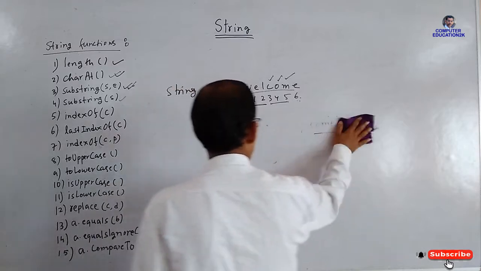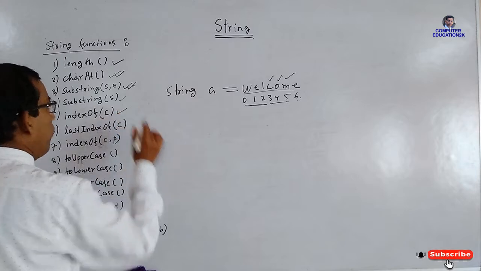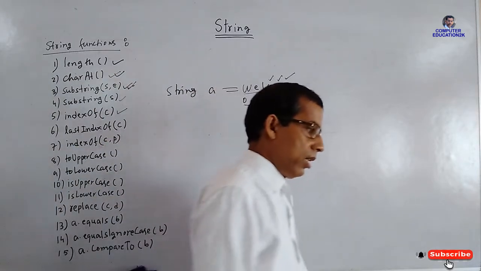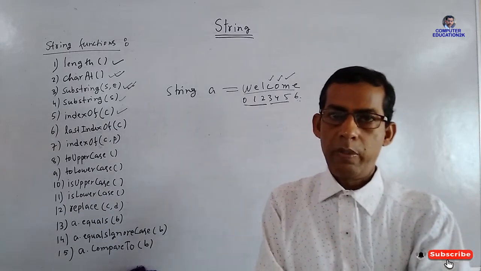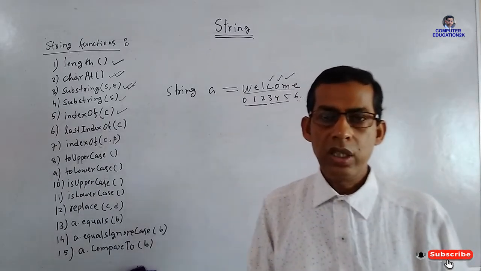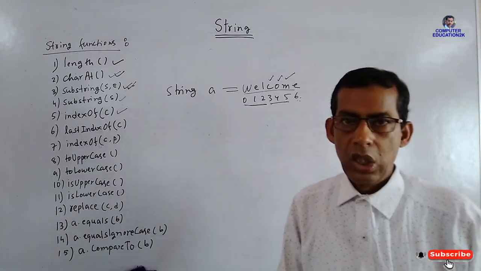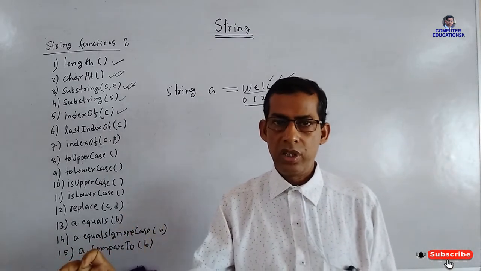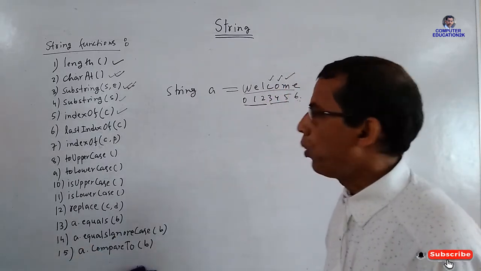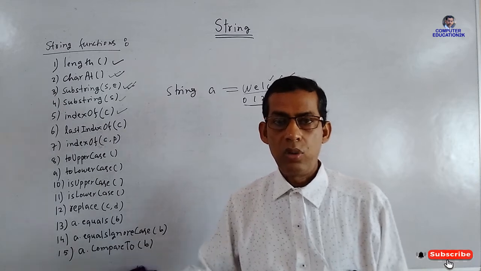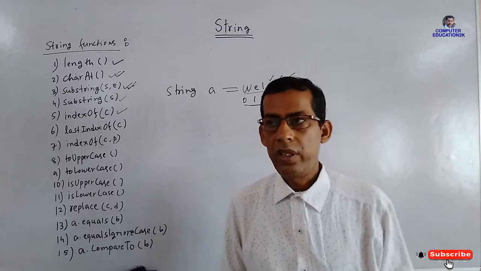And the next function, you can see over here, is indexOf. Now you know how to take out a character from a string: we have the charAt function. To take out a part of a string, we have substring. Now how to get the index number of a character in a string?